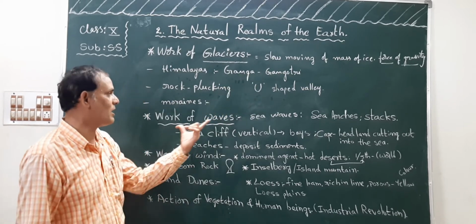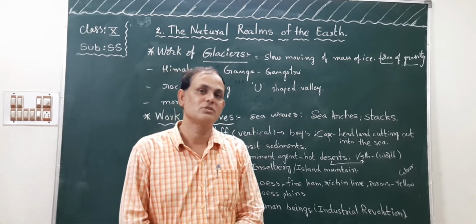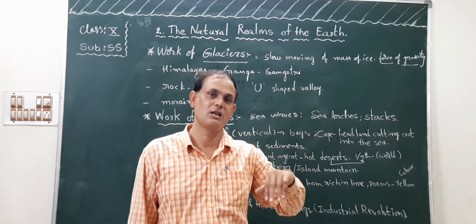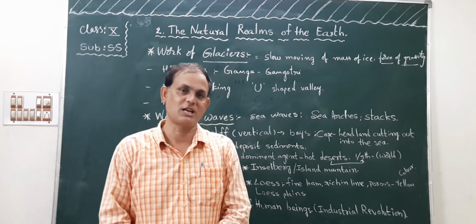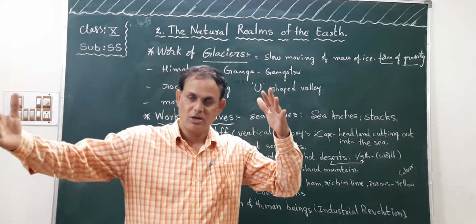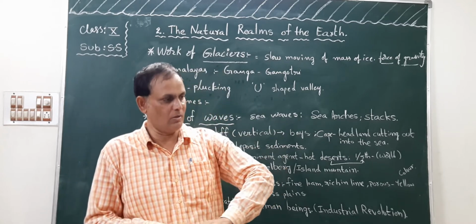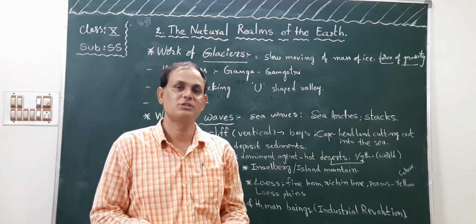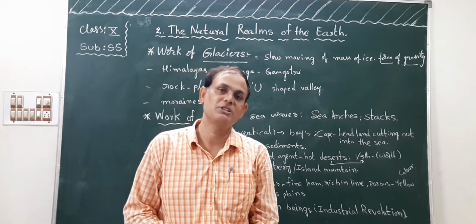Next, work of waves. Where can you see the waves? If you watch the Geography channel, Discovery channel, we can see ocean waves, sea waves, etc. Okay, children. So waves are in oceans due to the currents and winds. They are lifting so high, and again they fall down into the sea or oceans. They are called waves. In this way, what happens, children?